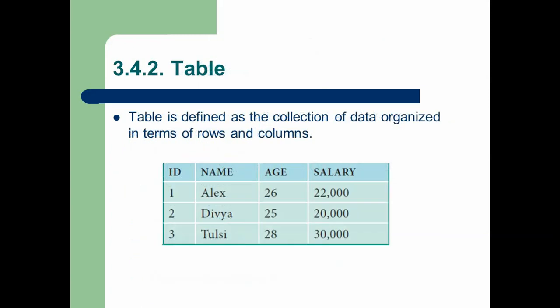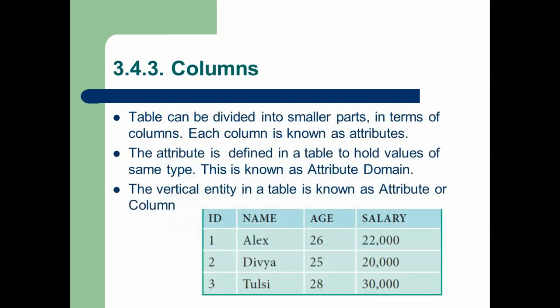Next jargon is table. A table is the simple structure where we store data in a database. A table is defined as a collection of data organized in terms of rows and columns. Each and every row is called a tuple, and each and every column is called an attribute, which we are going to discuss in further topics. The next jargon is columns.